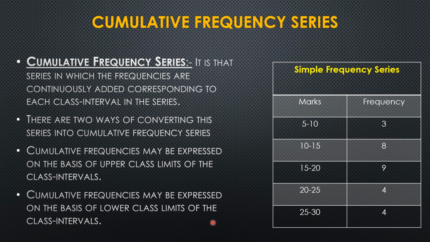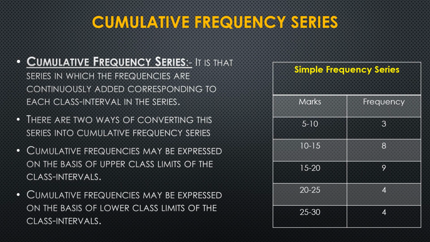Simply look at the table beside. It is representing the simple frequency series. What does it mean? It means marks are given over here in the form of class interval, and in front of all the marks, their respective frequencies are allotted. So this is a simple frequency series.